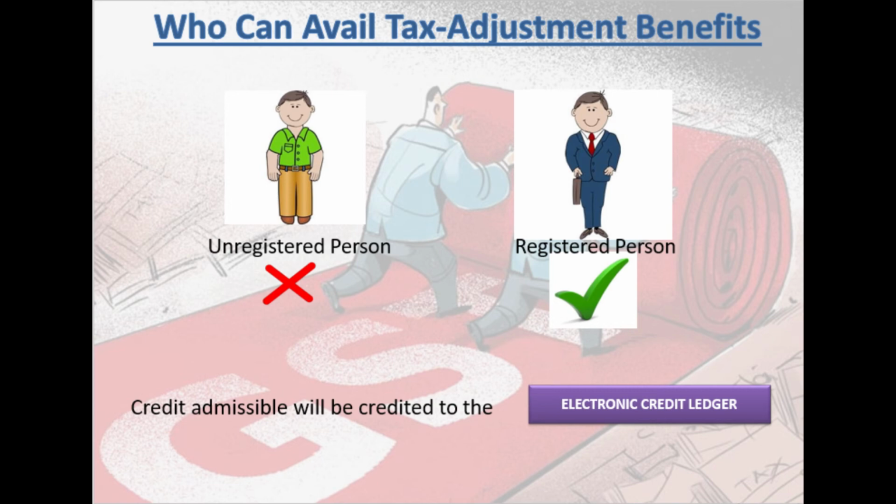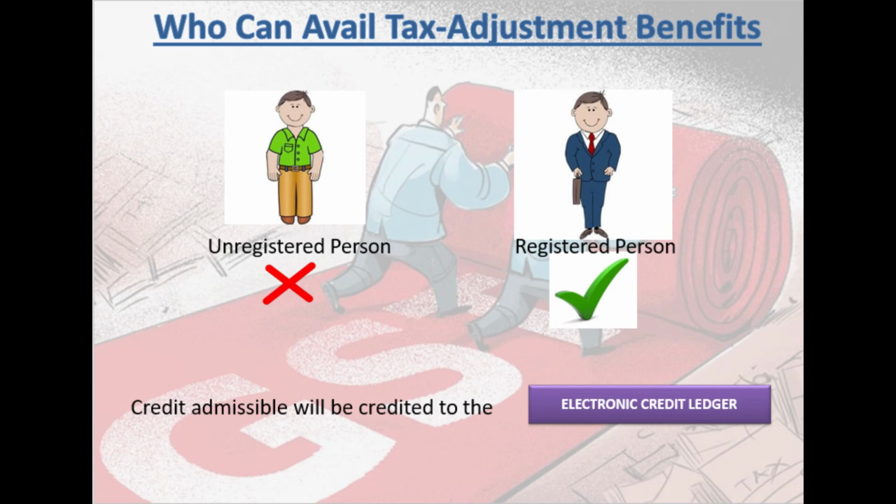Whenever you purchase goods from somebody and pay him CGST and SGST, assume I am a supplier supplying goods to you, and you are located in Maharashtra. I am going to invoice you at 100 plus 9 CGST and 9 SGST, so 118.